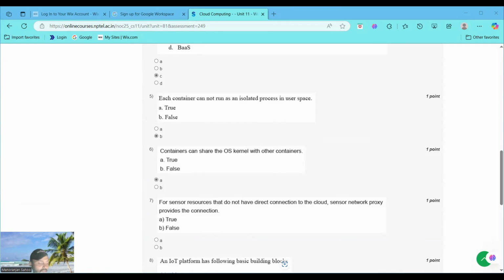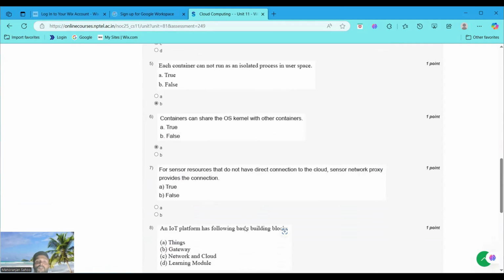Now moving to question number 7. For sensor resources that do not have a direct connection to the cloud, a sensor network proxy provides the connection. Yes, it is a true statement. Question 7, option A is a true statement. Why do we choose it as true?